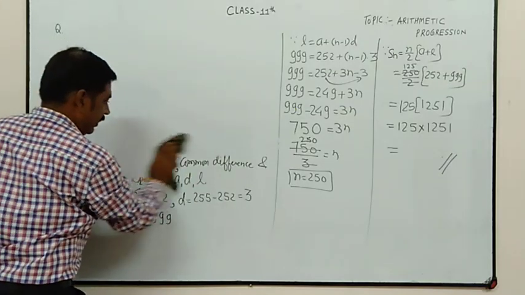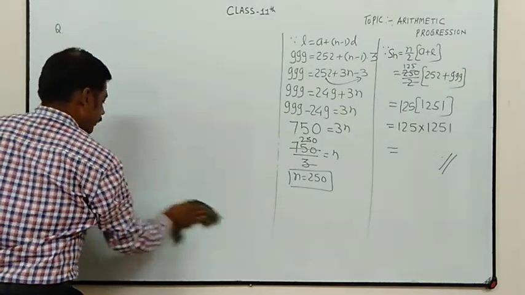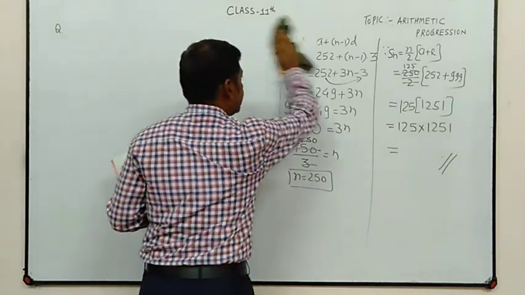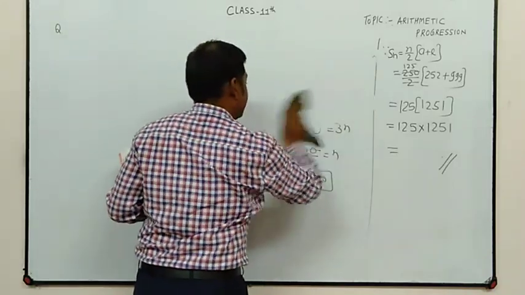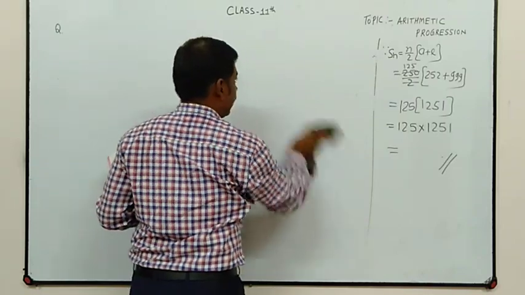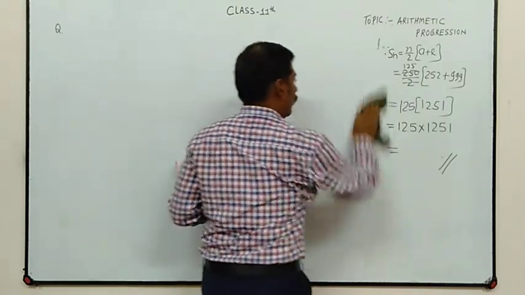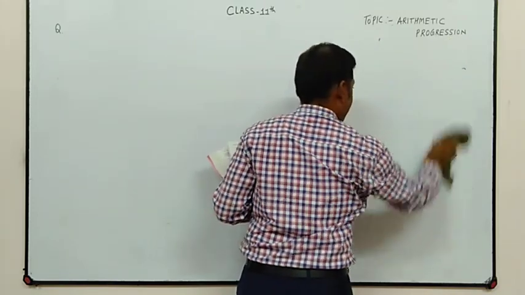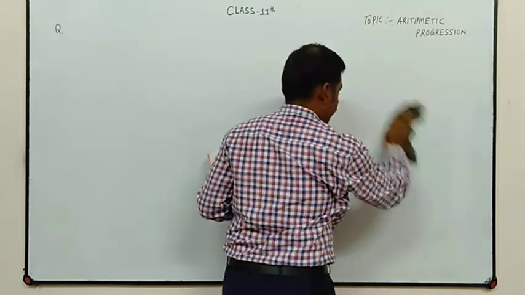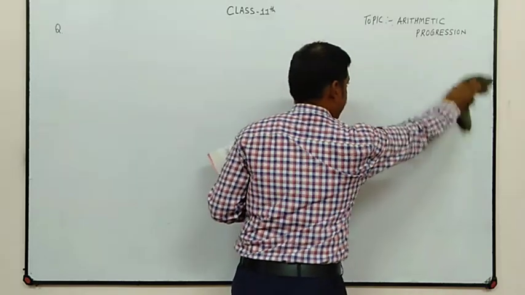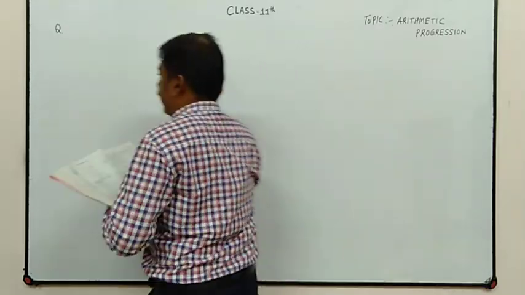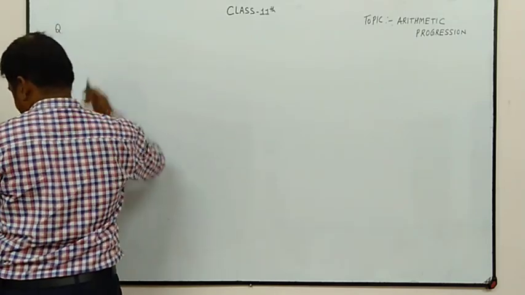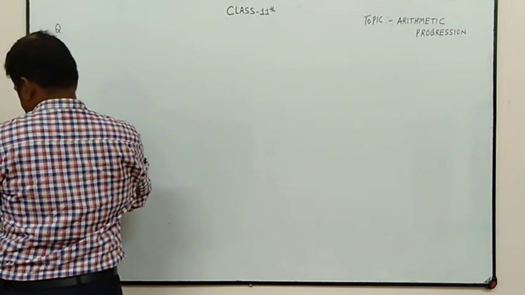In general we get a series in which we have the first term, we can easily find the common difference, and we are also given the last term. So with the help of the last term formula, L is equal to A plus (n minus 1) into D, we can easily find the number of terms.